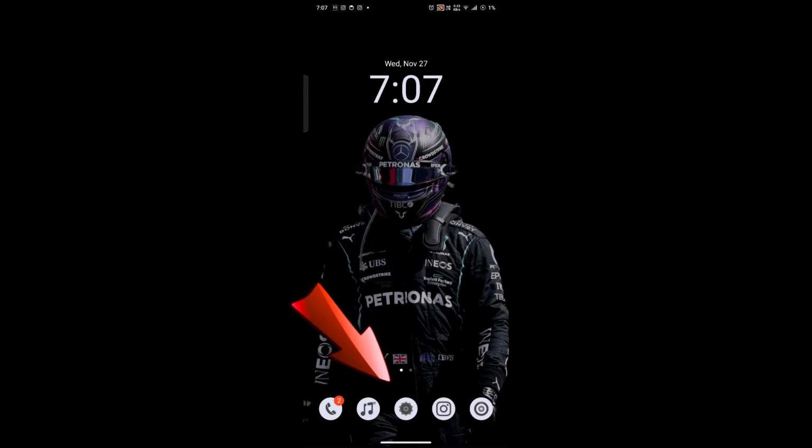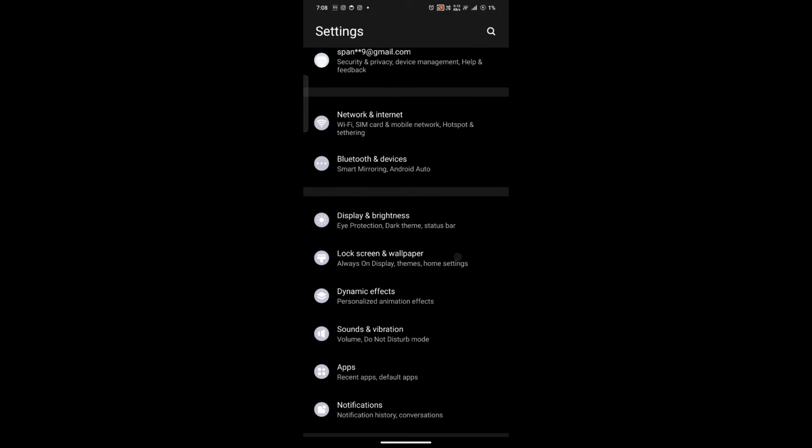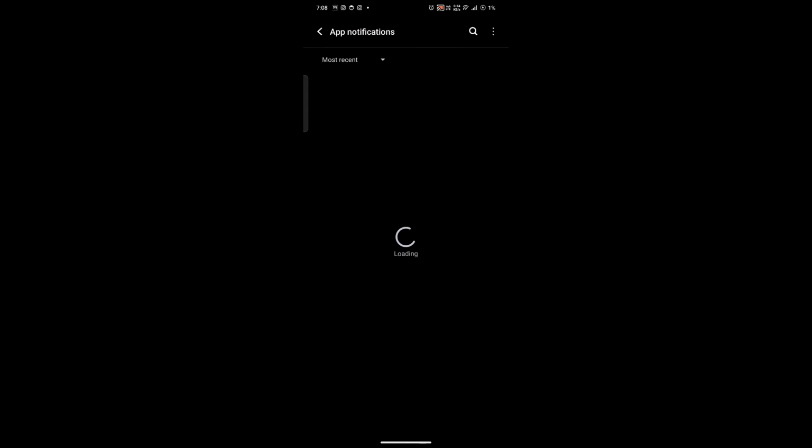So open the phone's settings to access the notification sound options. Next, scroll down and select Apps or Apps and Notifications, depending upon your device. This is where you will manage the settings for individual apps. And now, from the settings list, click on the option saying App notifications.